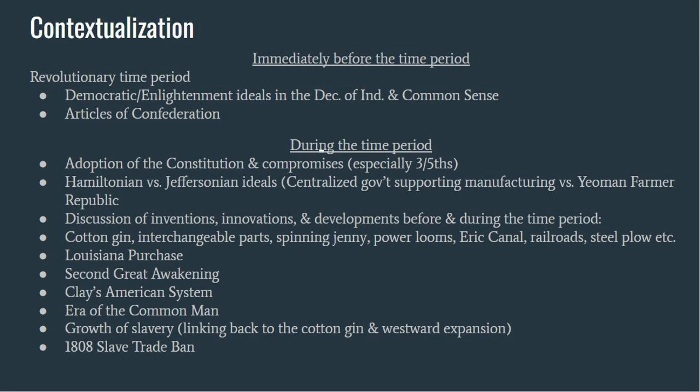You could also discuss Hamilton and Jefferson's debates around what type of new nation this would be, a loose organization of independent states or a country with a strong centralized government. I think there could be a lot of great context that spans into the time period of the prompt as well, including the market revolution, inventions and innovations, especially the cotton gin. A few of the relevant topics of context could include the Louisiana Purchase, the Second Great Awakening, Clay's American System, the era of the common man, and the growth of slavery, despite the 1808 international slave trade ban.